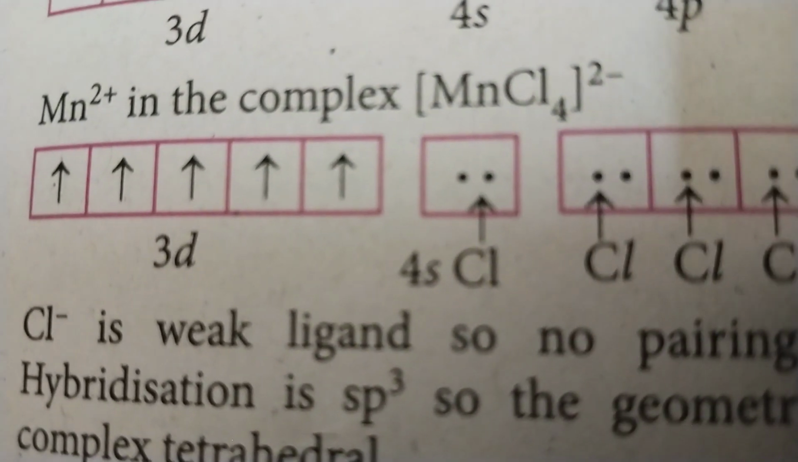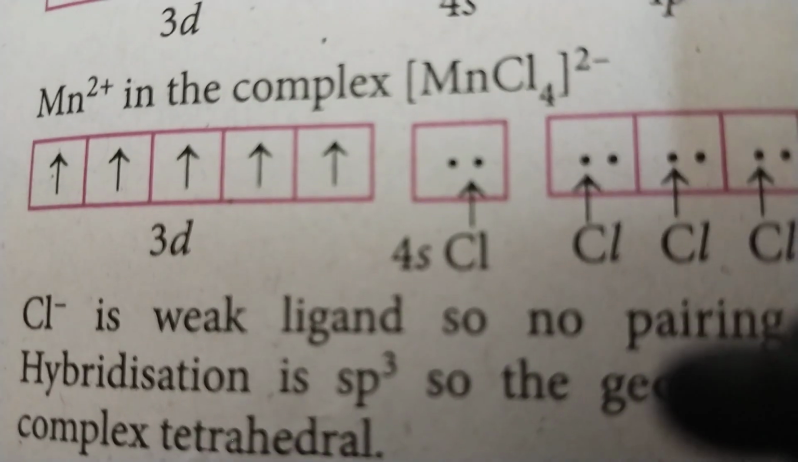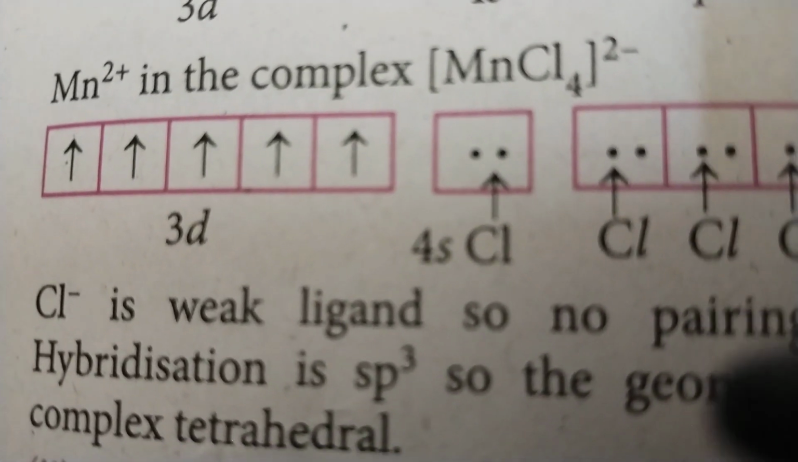So unpaired electrons are there, it shows paramagnetic character. Here s and 3p undergo sp3. If it undergoes sp3, geometry is tetrahedral.